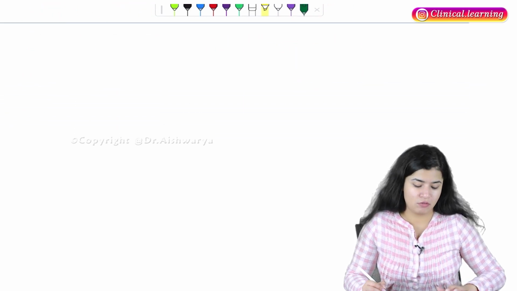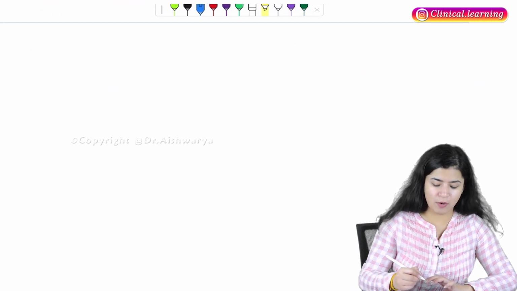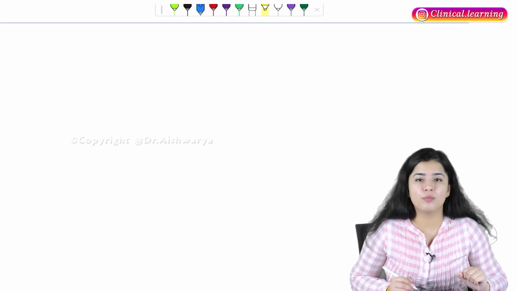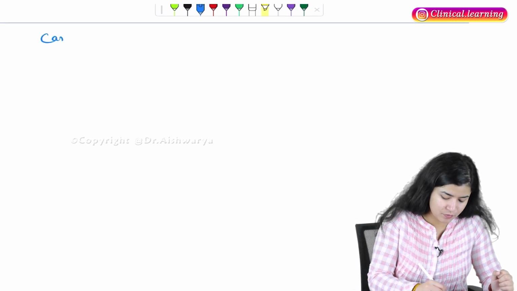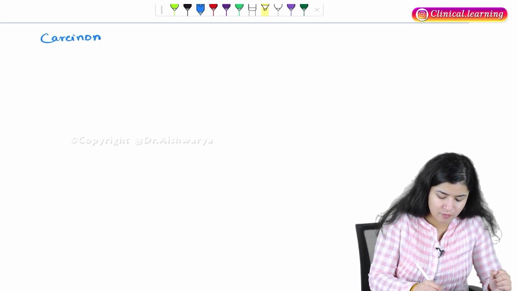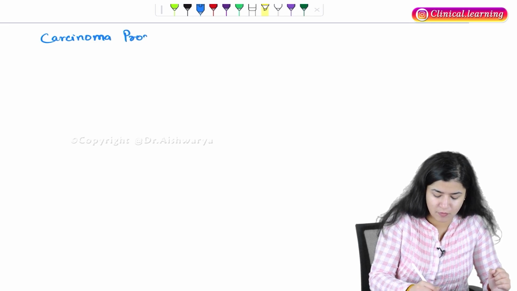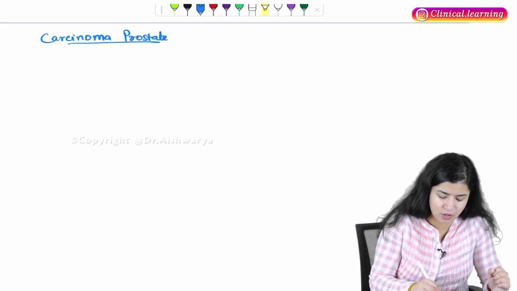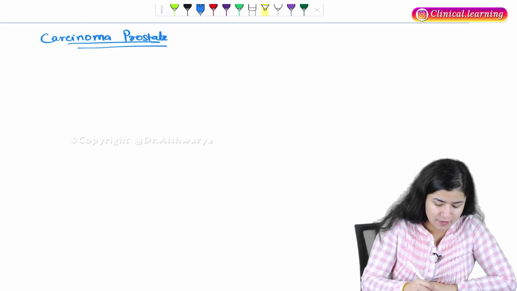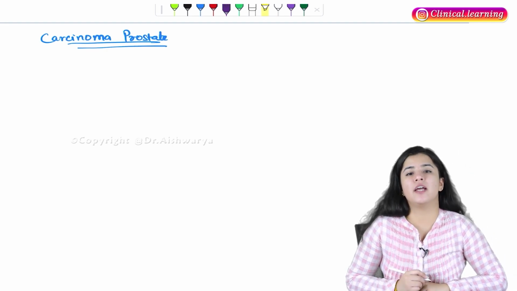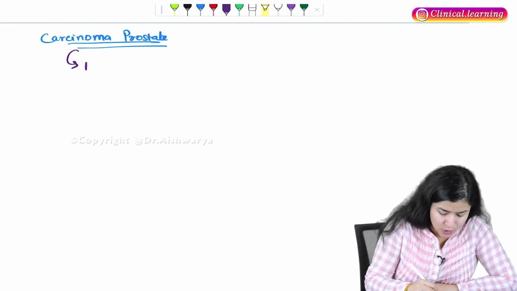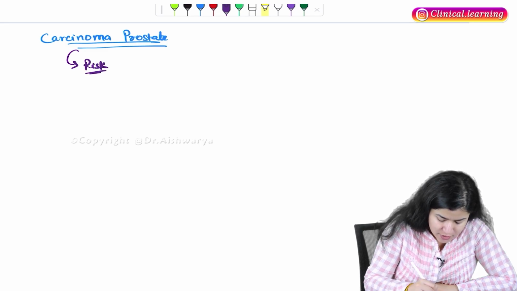Now we will be discussing carcinoma prostate. Generally, this carcinoma occurs in elderly males. So what are the risk factors? First we will discuss that.